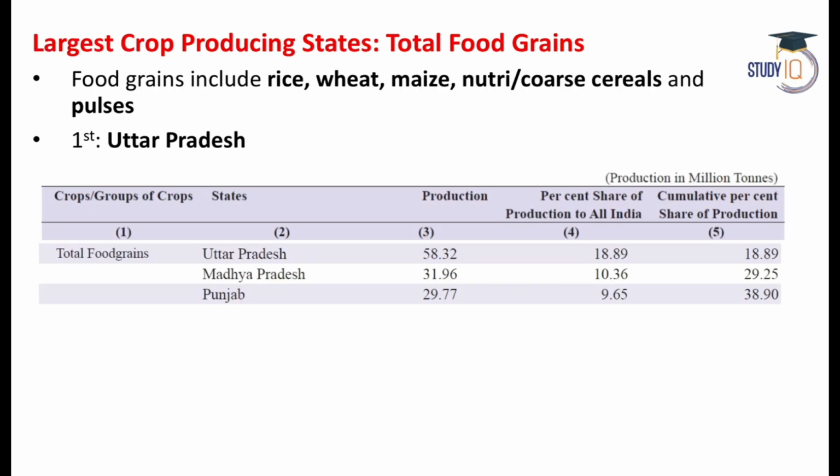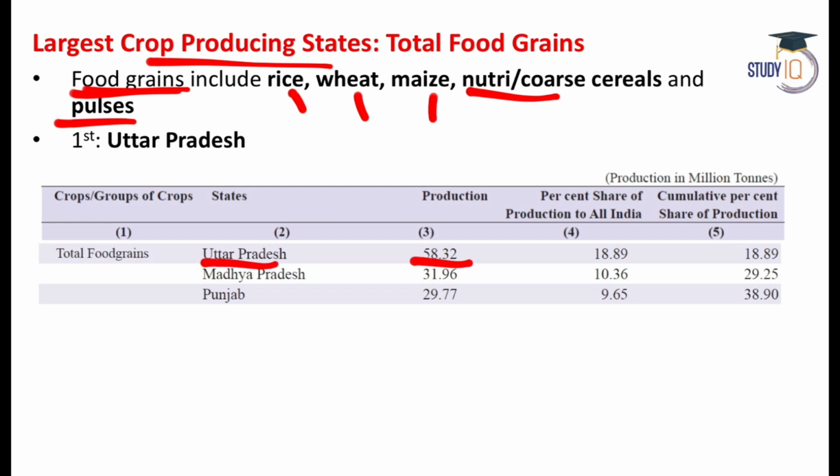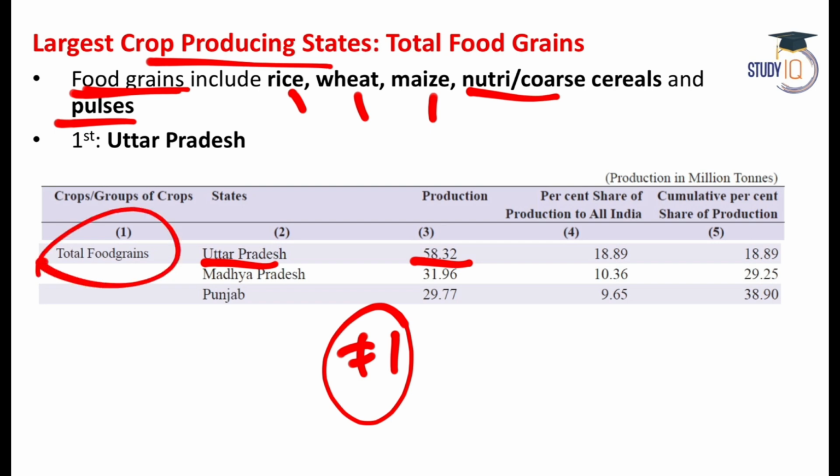Let's talk about the largest crop producing states of India. First, let me tell you total food grain. Now, what is the meaning of food grain? In food grain, you have rice, wheat, maize, you have the nutri or core cereals, and you have pulses. Together, these are known as food grains. So, number one was UP. You can see the production of UP, 58 million ton. Second was Madhya Pradesh and third was Punjab. But I strongly urge you to remember only the number one position because there are a lot of crops and it will be very difficult to remember second and third position. So total food grains, if you include all of these, then number one producer in India is UP.